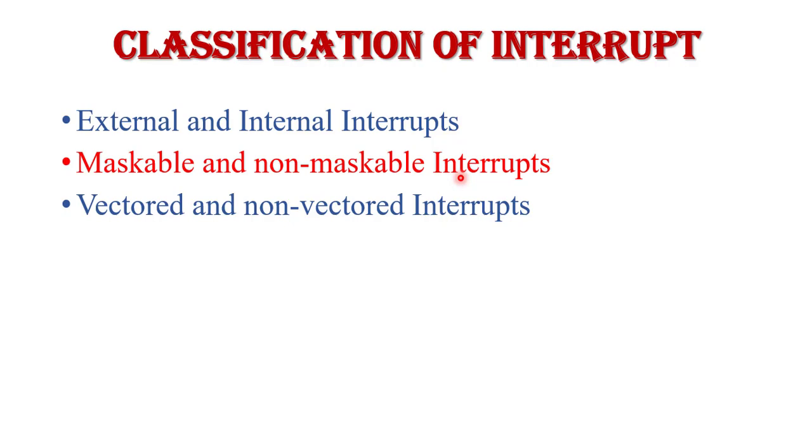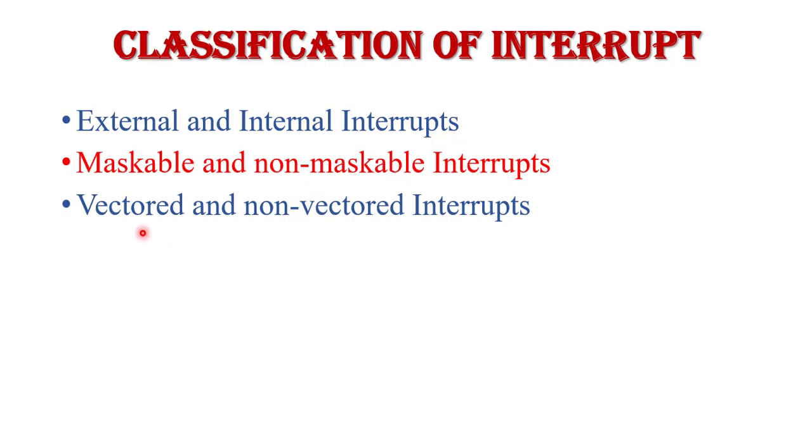First is the maskable interrupt. Maskable interrupts are those interrupts which can be disabled by the microcontroller using some instruction, program or command. So an interrupt which can be disabled is called a maskable interrupt. Next is the non-maskable interrupt. Non-maskable interrupts are those which cannot be disabled by the microcontroller by any program or instruction. Those interrupts are called non-maskable interrupts.